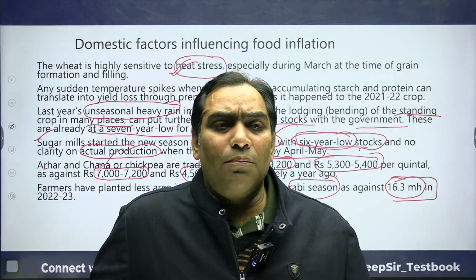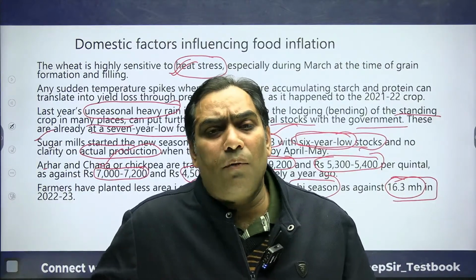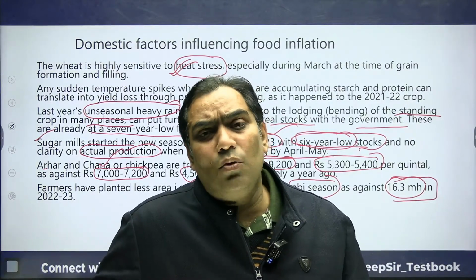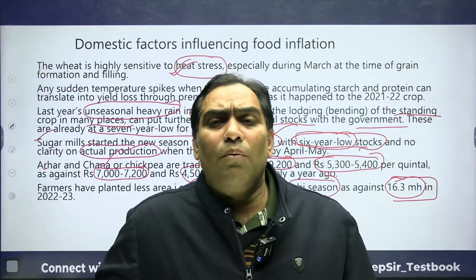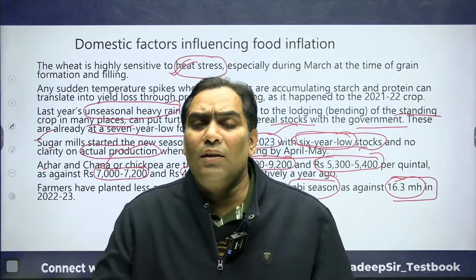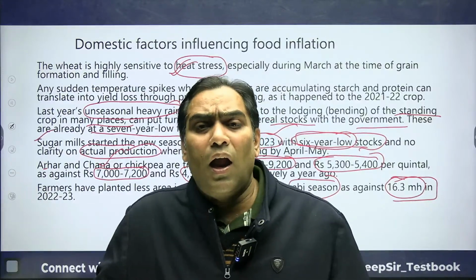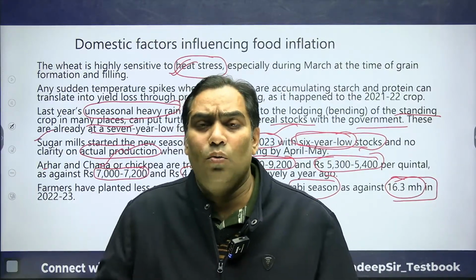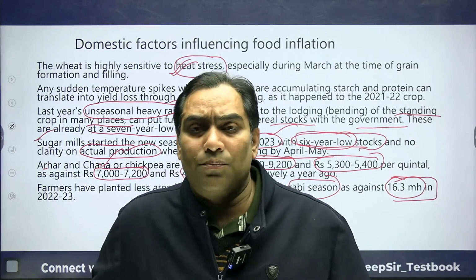I just want to say that the net cultivated area for pulses has reduced, and not only that, the prices have also increased. Earlier the price was 7,000 to 7,200, now it is 9,000 to 9,200. So the price has increased by 2,000 per quintal.